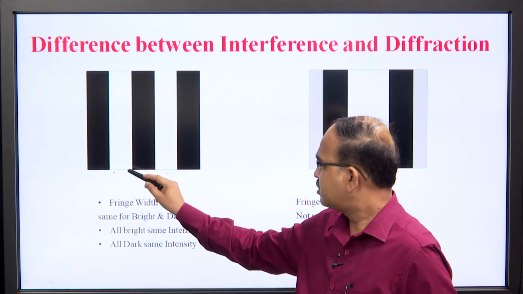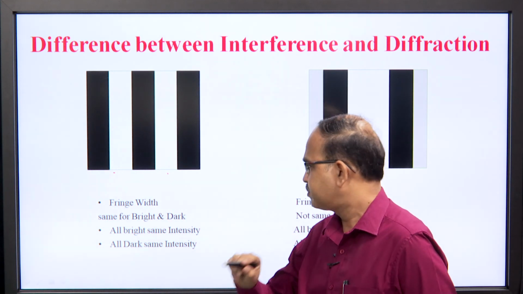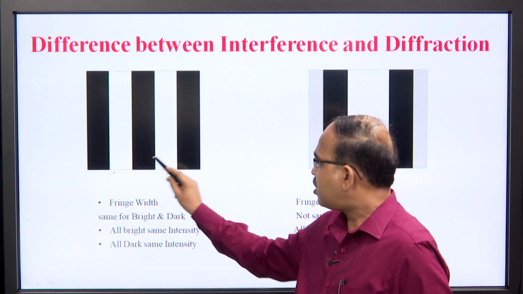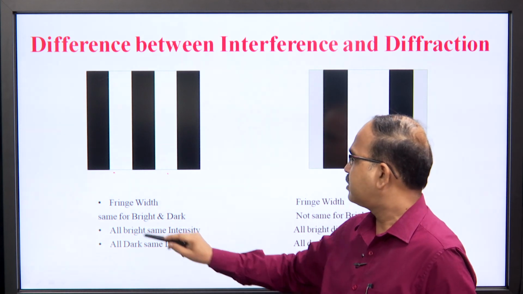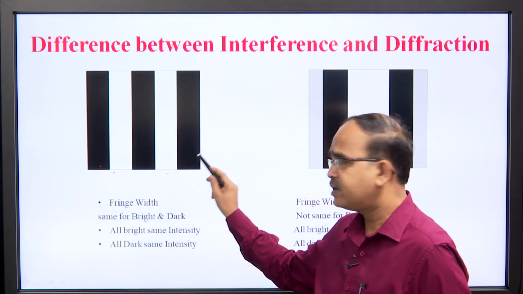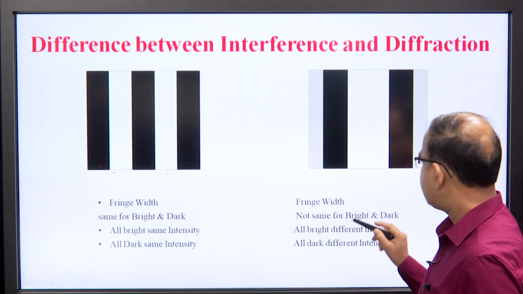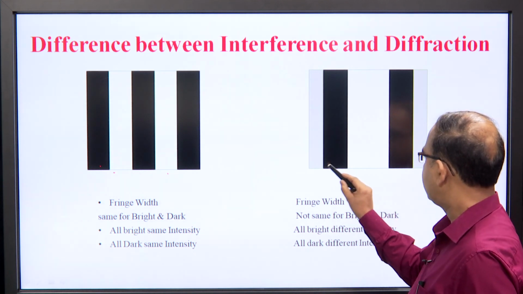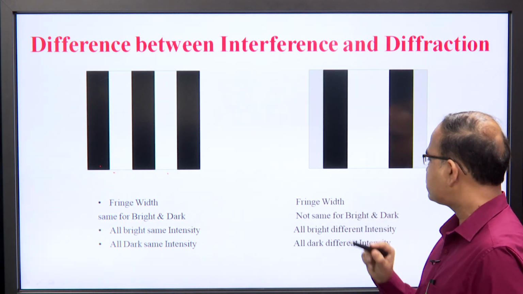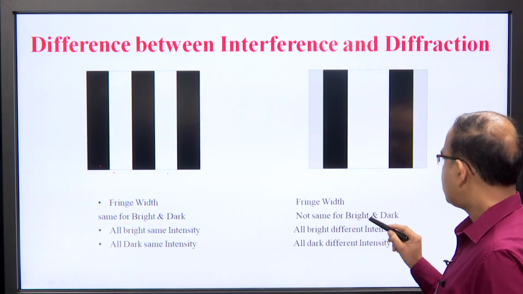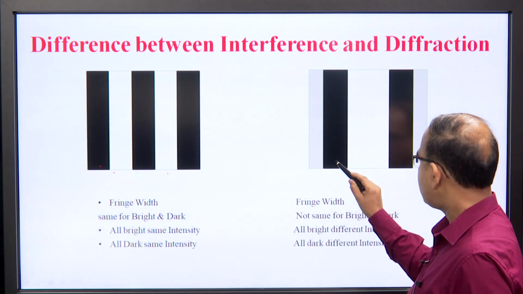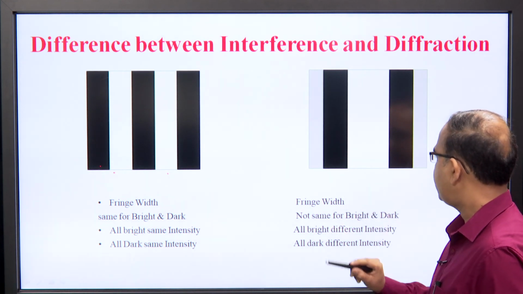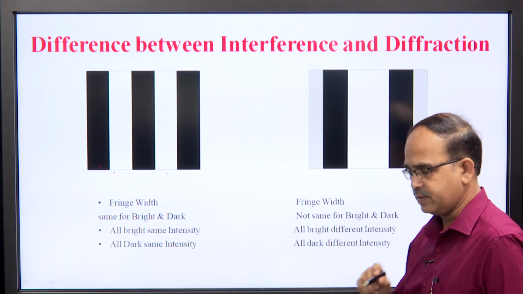It may be constant, it may not be constant, but the intensity of all bright is the same in interference, and the intensity of all dark is the same in interference. In case of diffraction, we can see fringe width is not constant in case of bright as well as in dark. Also, the intensity of all bright is not the same and all dark is not the same.